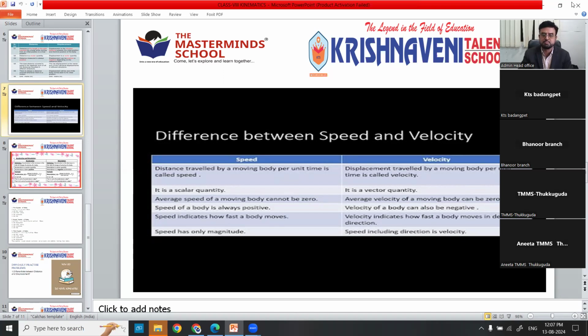Speed of a body is always positive. Velocity of the body can be positive or negative. Speed indicates how fast a body moves. Velocity indicates how far a body moves in a definite direction.